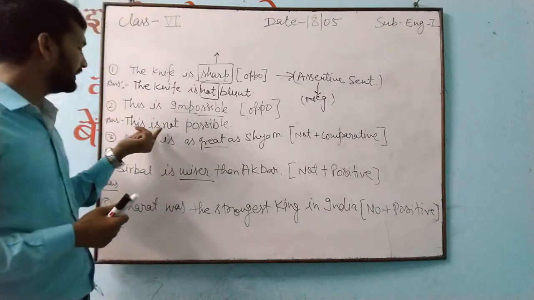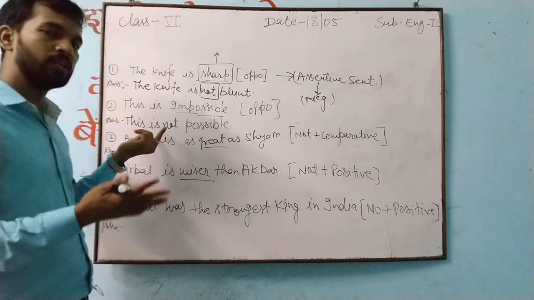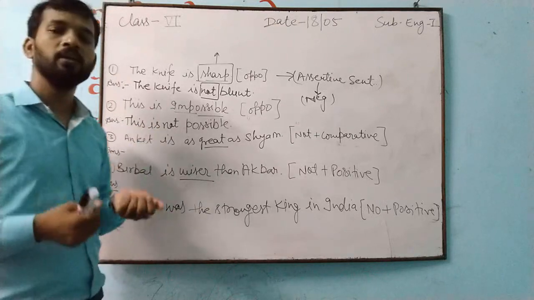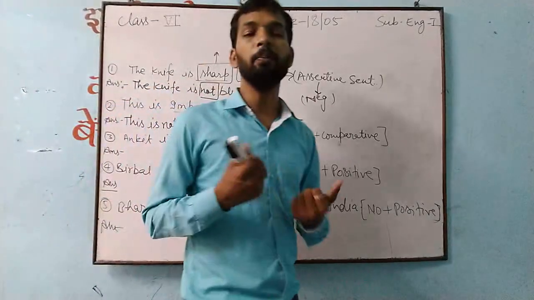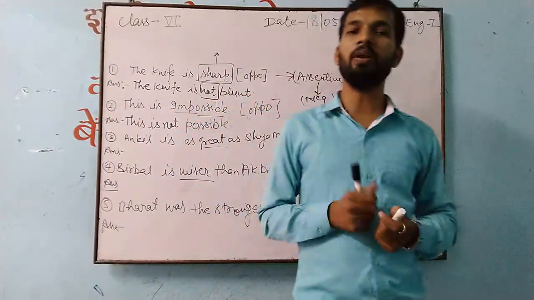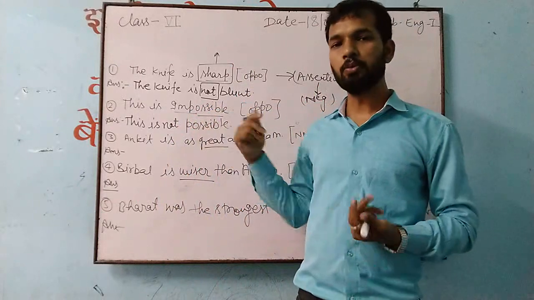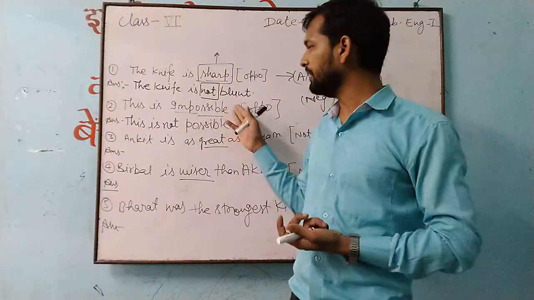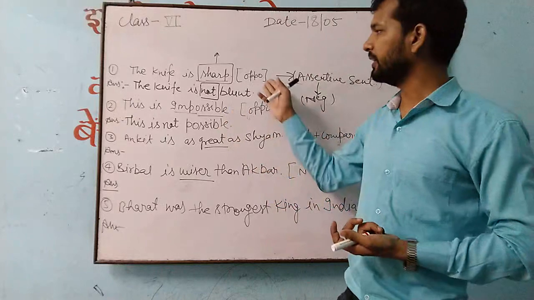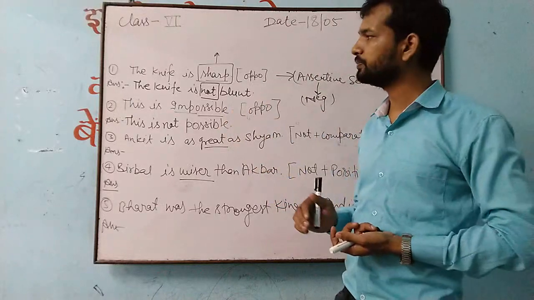In the same way, the second sentence, when we turn it into negative, is: this is not possible. If anything is not possible, it means only one thing, that it is what? Not possible means impossible. Understand that? So the meaning of both the sentences is correct.